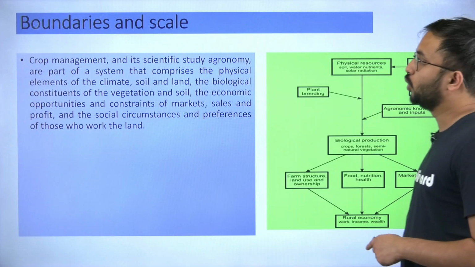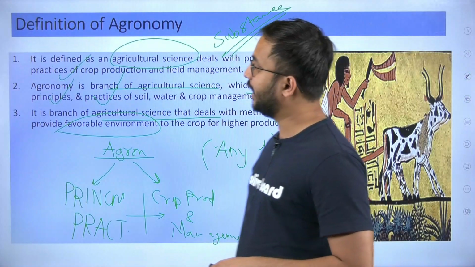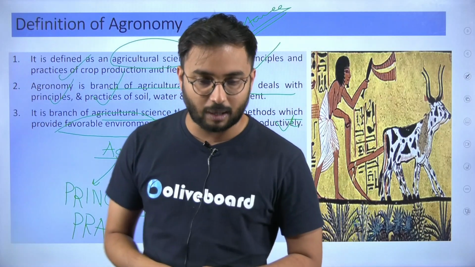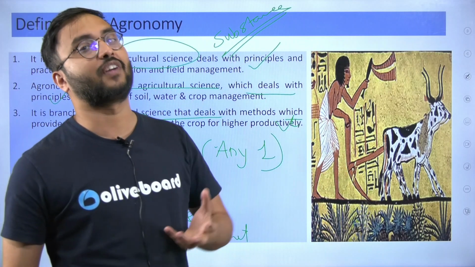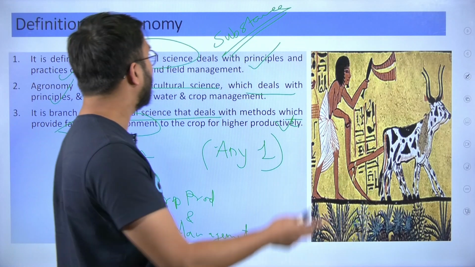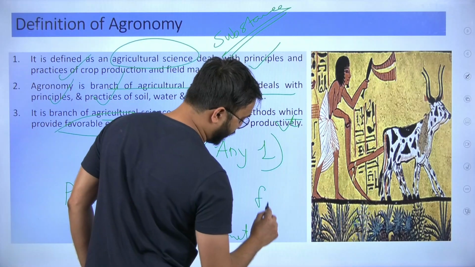So this is where we end our lecture, and in the next class we will discuss more about the history of agronomy. Then we will talk about the classification of different field crops. Always remember, agronomy is more associated with field crops.